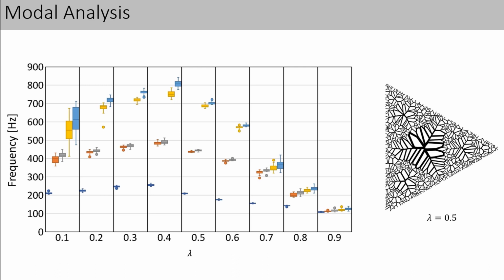In our second test, we changed the lambda variable. By observing the first 5 natural frequencies shown as different colors on this graph, we can see across different values of lambda, there is a direct relationship between lambda and the natural frequency for a given structure. This shows that the chaos game does create a generative design workflow in terms of modal analysis.